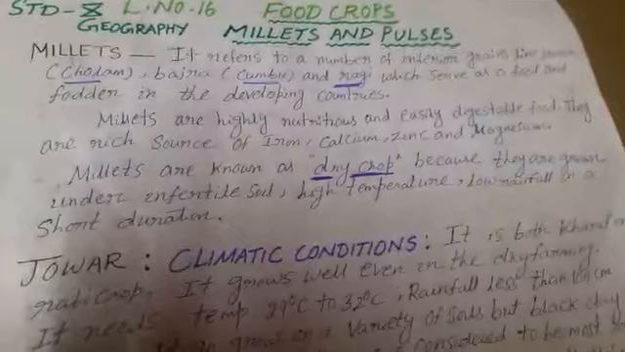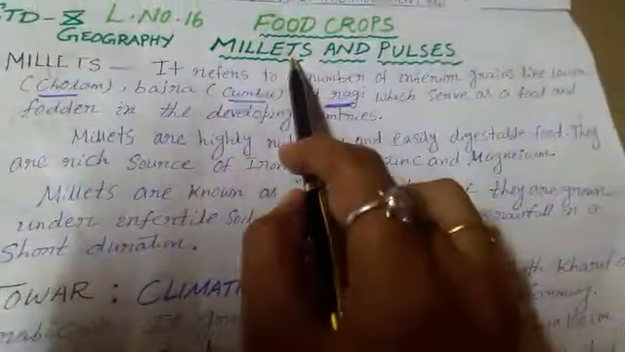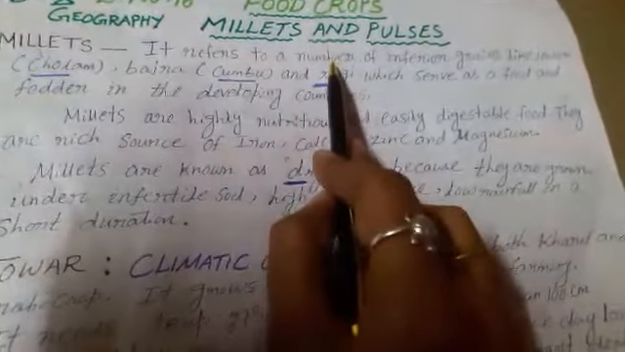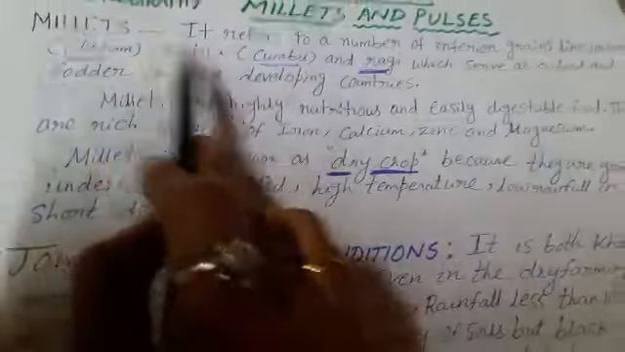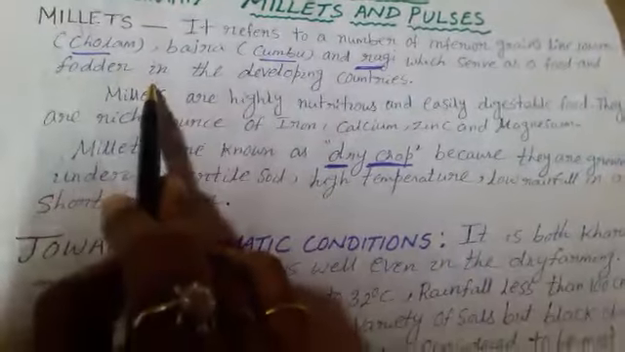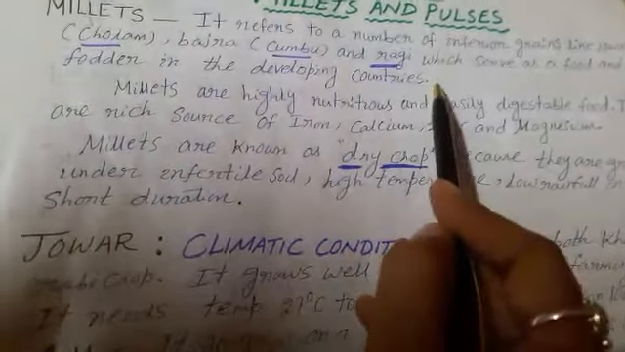Today we'll learn Standard 10 Geography, Lesson number 16, Food Crops, Millets and Pulses. Millets refers to a number of inferior grains like jowar means cholam, bajra means kumbu and ragi means nachni, which serve as a food and fodder, means what? Food for animal in the developing countries.